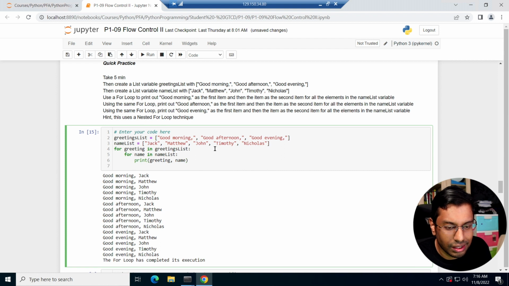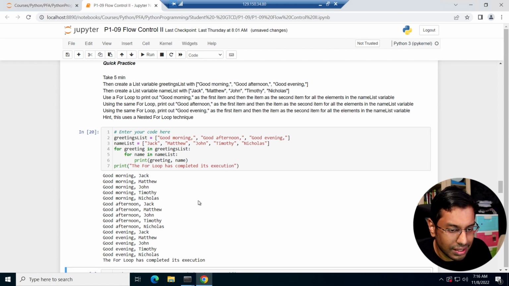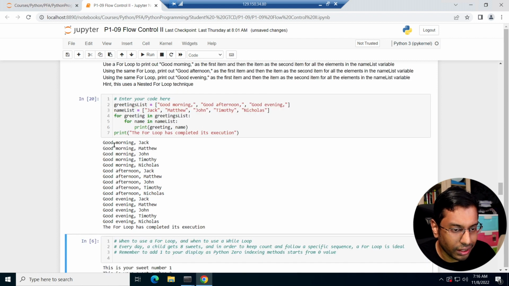And then I'm going to print the for loop has completed, just to let you know its execution. So you know it's the end of the program, right? So we run this, simple. Good morning, Jack. Good morning, Matthew. Good morning, John. So on until good afternoon, Jack. Good afternoon, Matthew. Good afternoon, John. So on, and good evening, Jack. Good evening, Matthew. And good evening, John. And so on. Right.